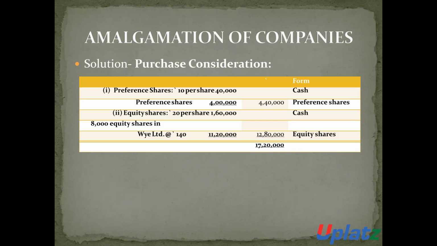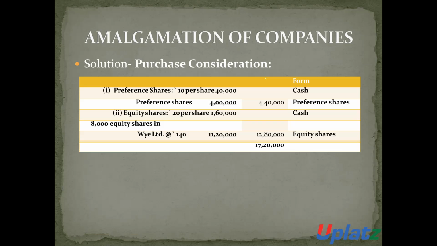In the case of the equity shareholders, it will pay 20 rupees per share. The number of equity shares is 8,000 into 20, 1,60,000 rupees in cash, and 1 share for each share, whose market value is 140. So it will be 8,000 shares into 140, 11,20,000.